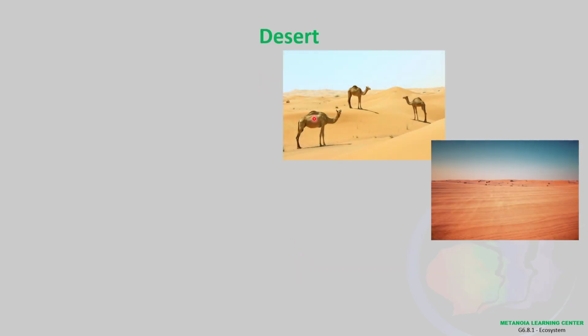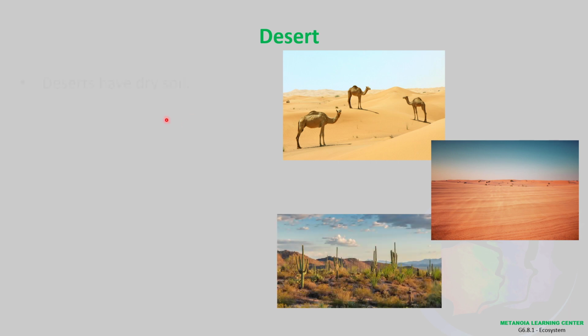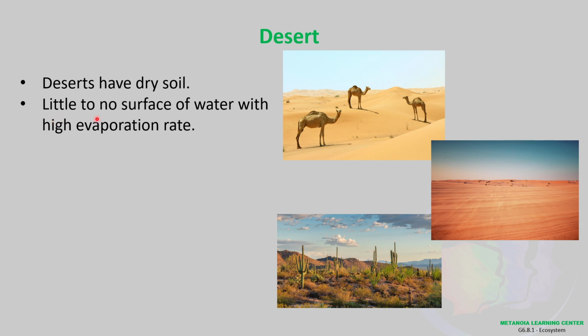Desert. So, of course, ever since you hear the term desert already, right? Not dessert, ha? We're not talking about food here. Desert. Okay. Deserts have dry soil, little to no surface of water with high evaporation rate. What do we mean by high evaporation rate? It's because of the area, since they experience little rain, it's too hot. So, in other words, things can easily dry up in this kind of area.